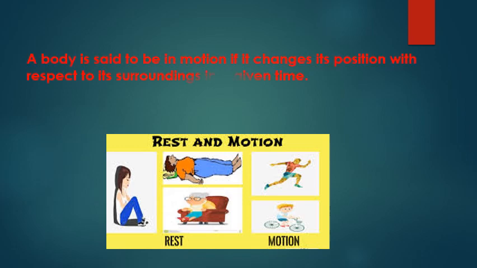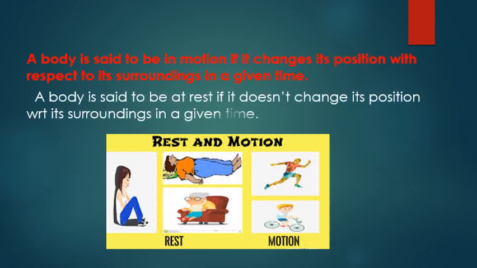A body is said to be in motion if it changes its position with respect to its surroundings in a given time. A body is said to be at rest if it does not change its position with respect to its surroundings in a given time.